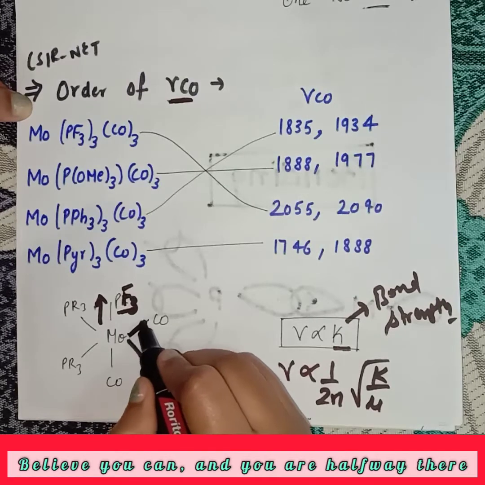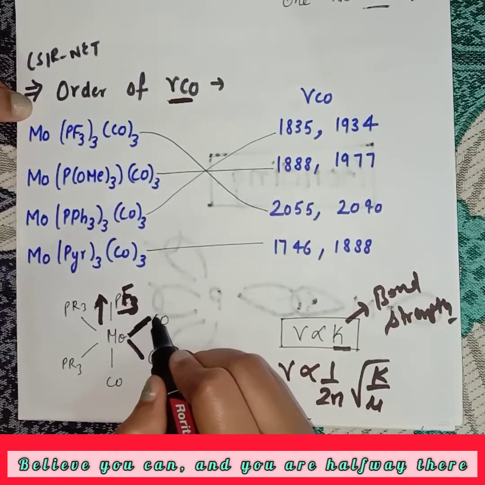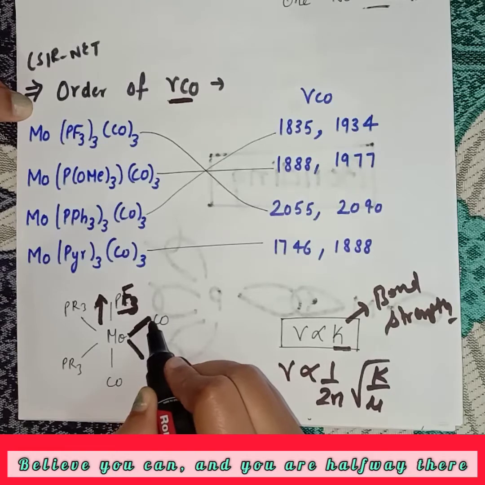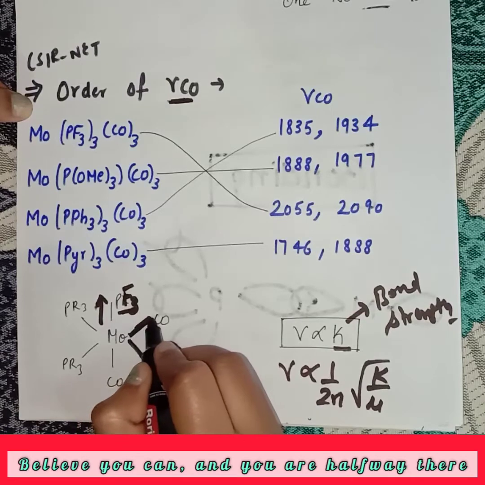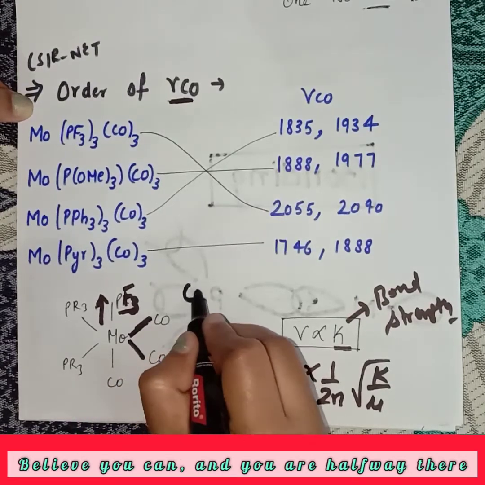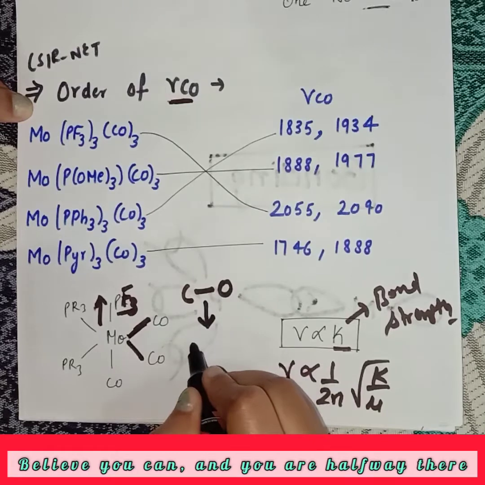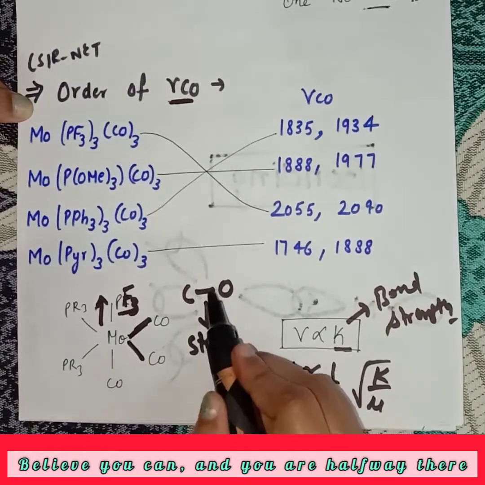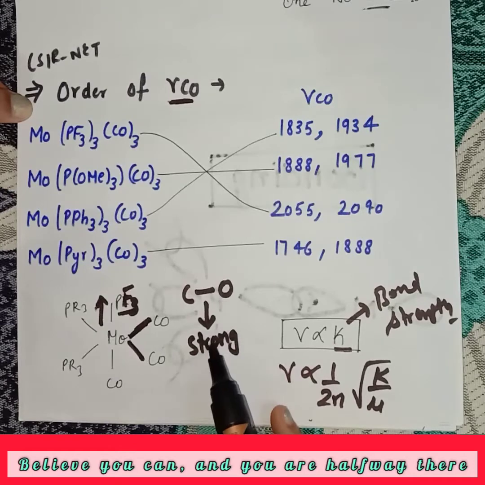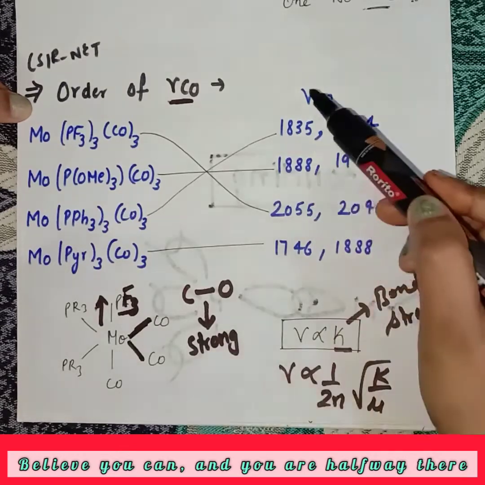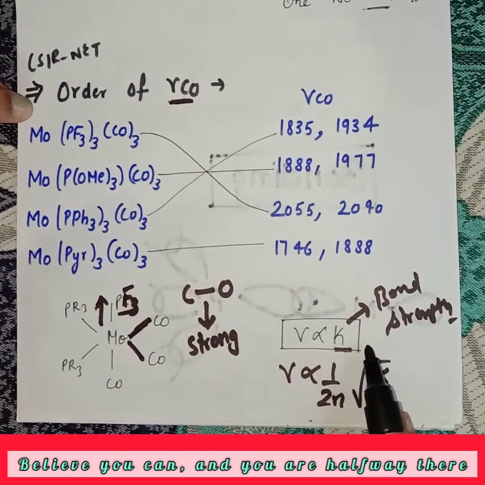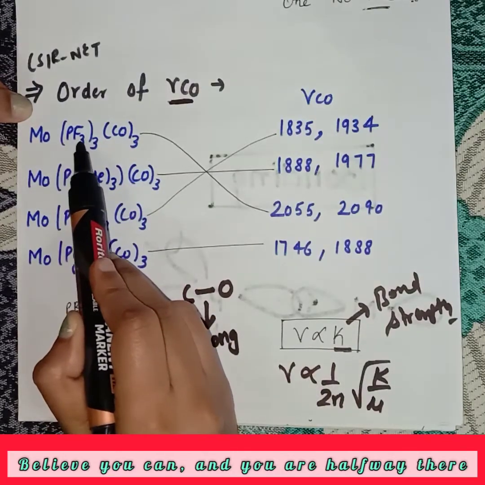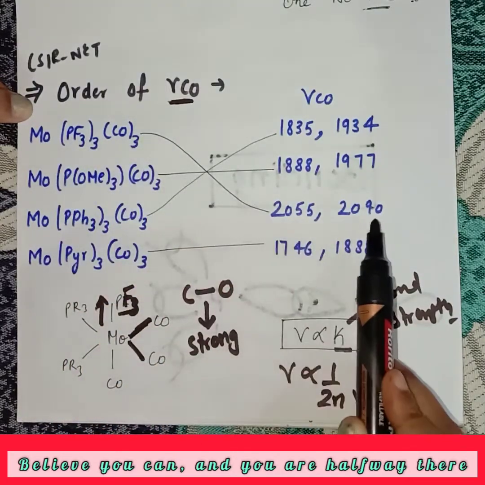So if back bonding is not so good between metal and carbonyl, then the metal carbon bond becomes weak. And if the metal carbon bond becomes weak, then the bond between CO becomes strong. So if the CO bond is strengthened, having more strength due to less back bonding, then it has a high stretching frequency, because bond strength is directly proportional to stretching frequency. That's why the PF3 complex has a high stretching frequency.